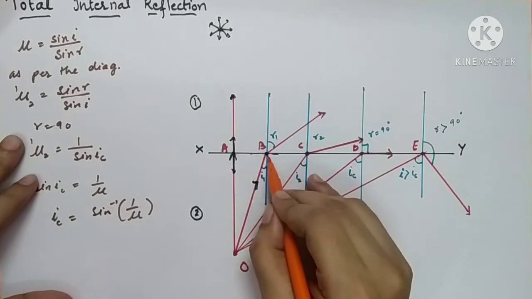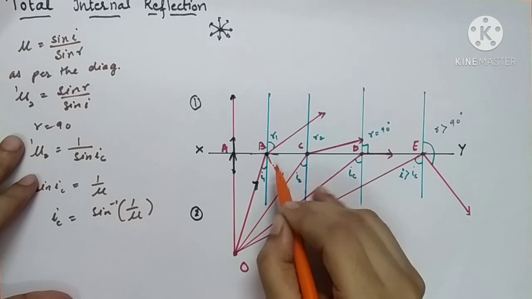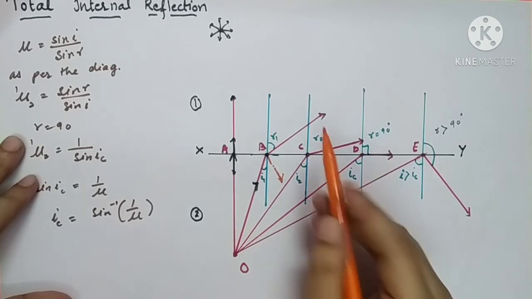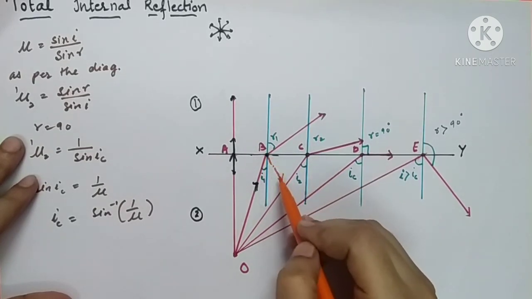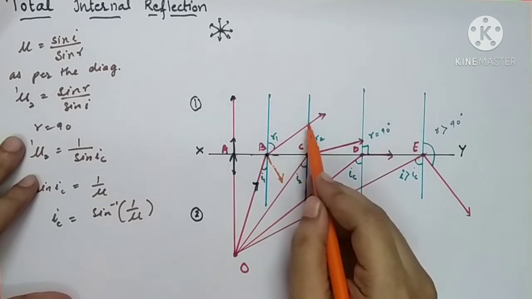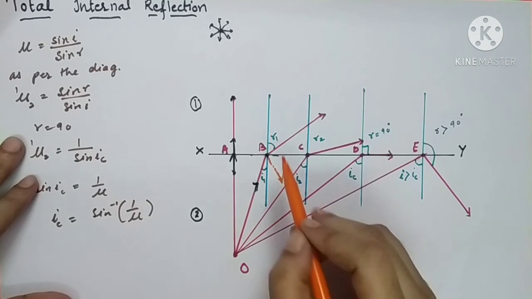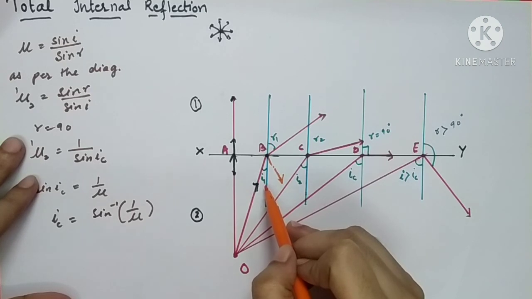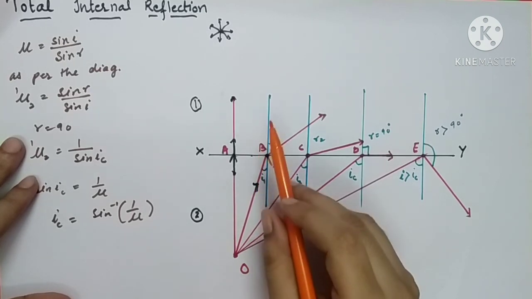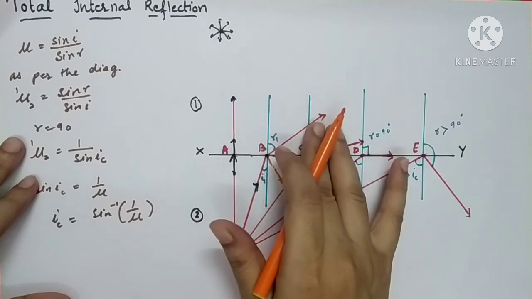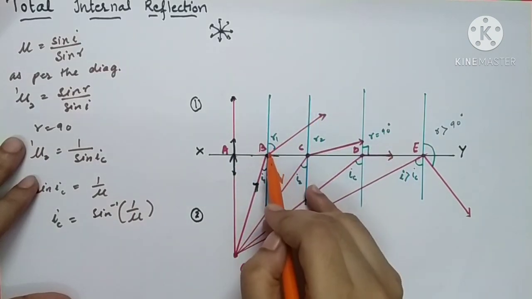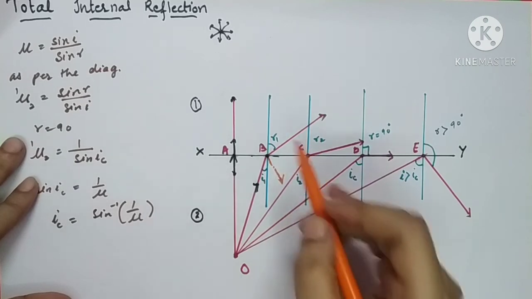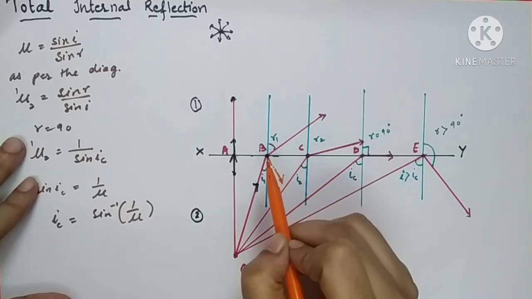Some part will be reflected back inside the same medium, while the remaining part is going to be transmitted inside the another medium. So here this incident ray, half part is reflected back and the half part will suffer from a refraction. Here the angle of incidence I1 is very small, but whenever it passes from denser medium to rarer medium, the light ray will bend away from the normal, so hence it emerges out like this ray. So R1 is the angle of refraction we have taken,